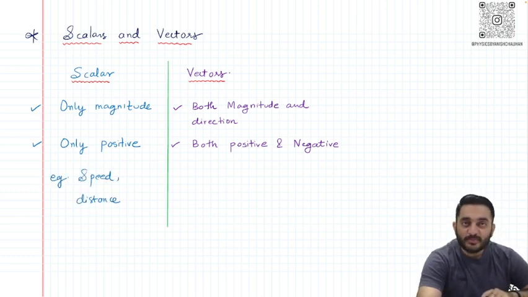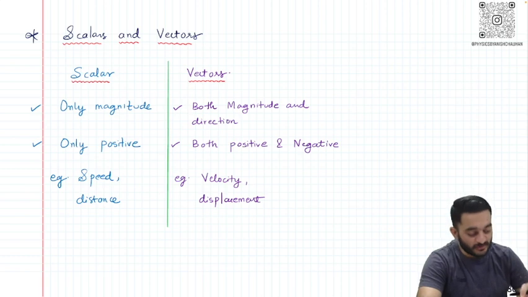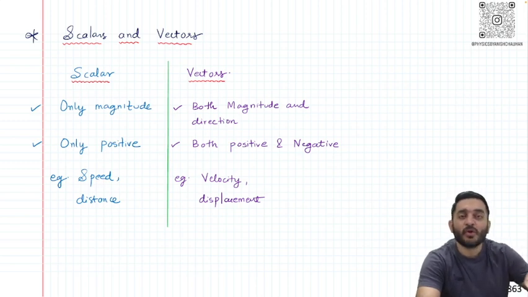If I have to give you an example of a scalar quantity, we simply say that speed and distance are two examples of scalar quantities. Yes, there are many, but these are the two which you need to remember according to the chapter on motion. On the other side, the vector quantity corresponding to speed is called velocity. Velocity is not only the magnitude, but you also have to mention that the object is moving in the north direction or the south direction, because velocity is a vector quantity. Displacement is also a vector quantity, so we have to mention the direction there also.